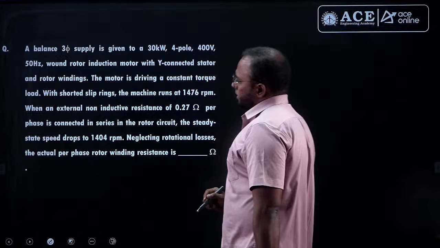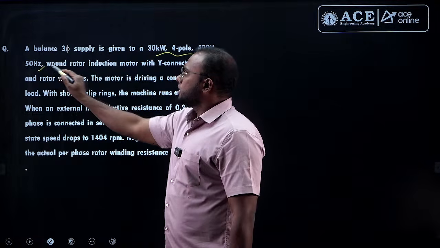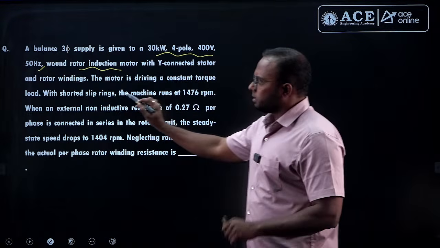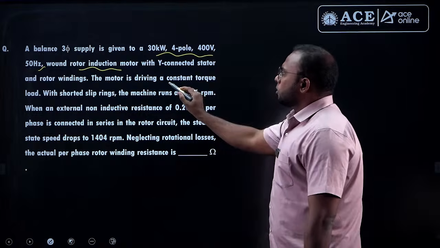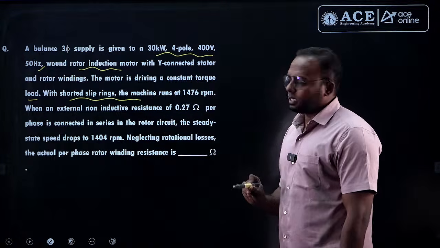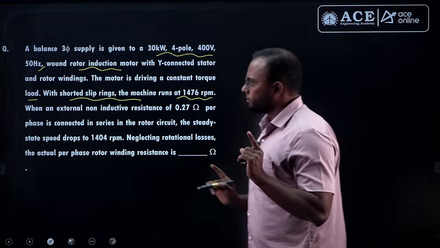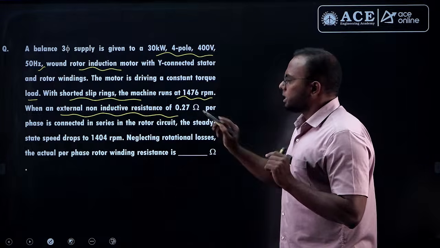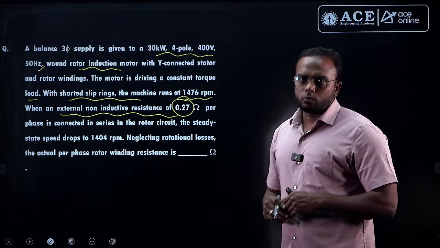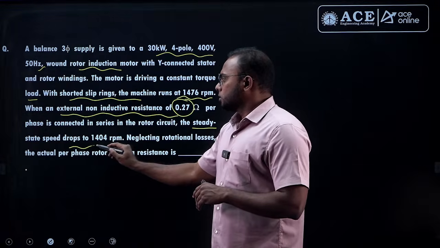A balanced 3-phase supply is given to a 30 kilowatt, 4-pole, 400 volt, 50 hertz wound rotor induction motor. Wound rotor means slip ring induction motor, with star connected stator and rotor windings. The motor is drawing a constant torque load with shorted slip rings. The machine is running initially at 1476 RPM. When an external non-inductive resistance is added, how much is added? 0.27 ohms per phase. Then the speed of the motor drops to 1404.